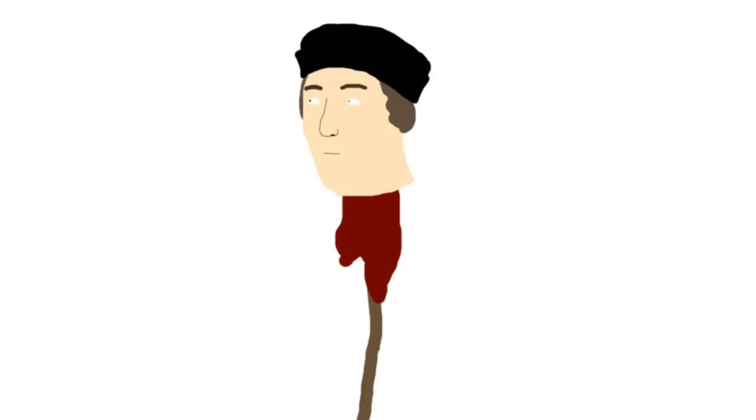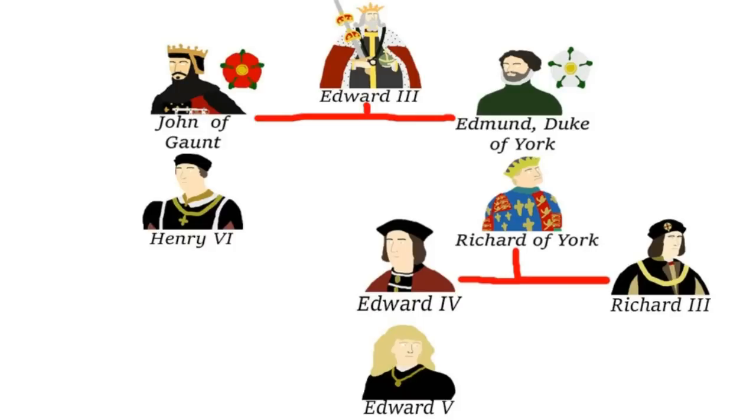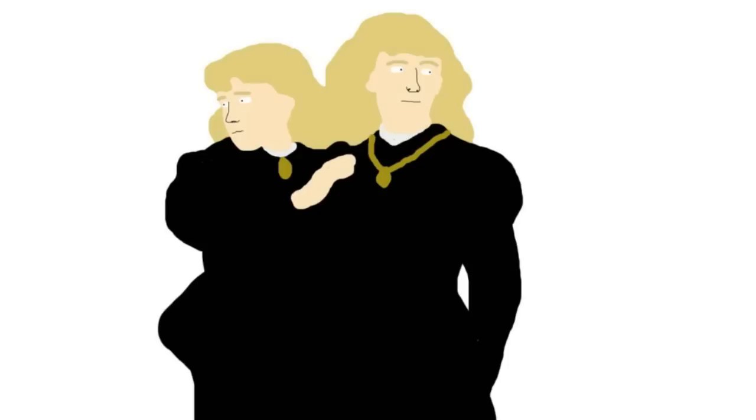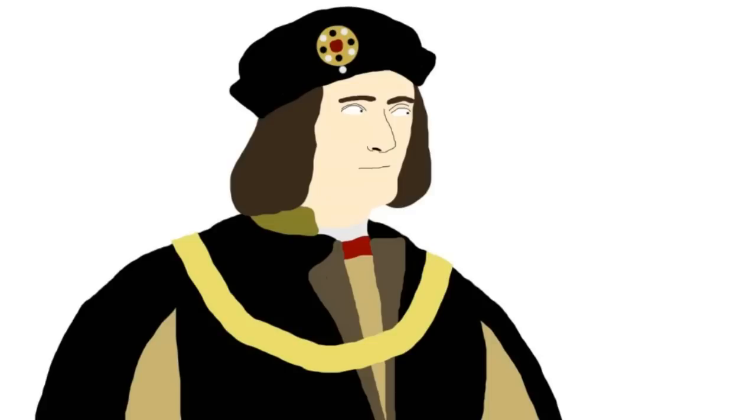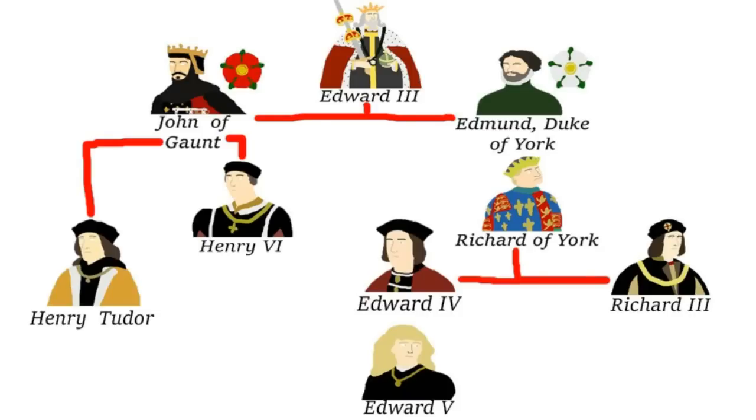in 1483. However, when he died, his son was not immediately crowned king, because his brother Richard declared that Edward's marriage to a widow was illegal, and therefore his son was illegitimate. Then Edward's 2 sons were locked up in the Tower of London and mysteriously disappeared, and his brother Richard III became king. He was however very unpopular and seen as a usurper, so many decided to back the last surviving Lancastrian claimant to the throne, Henry Tudor.